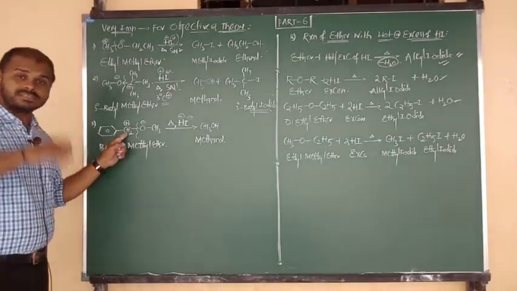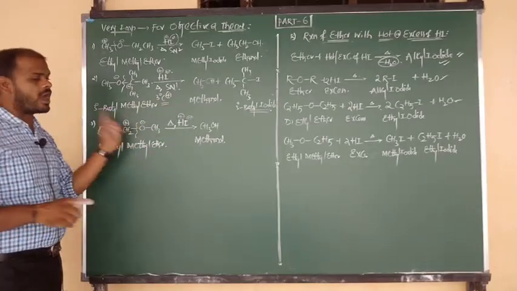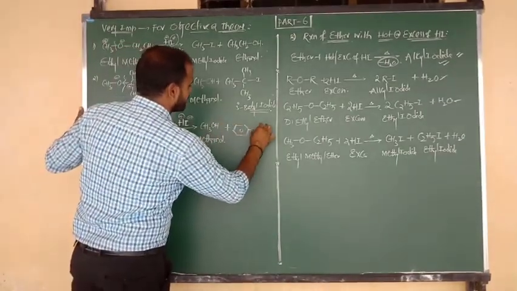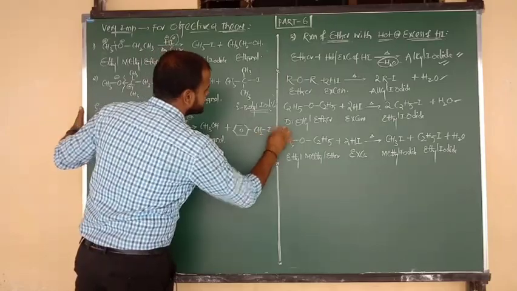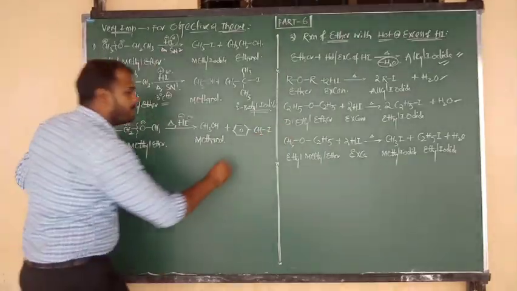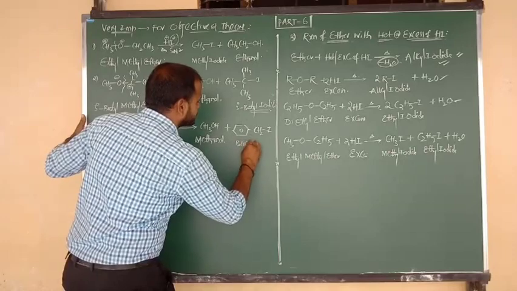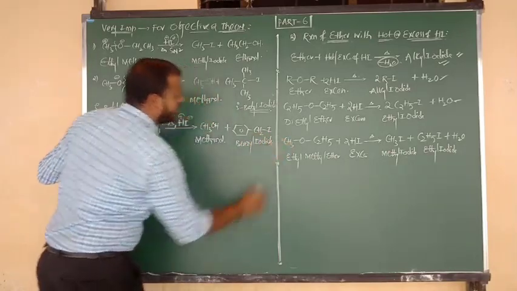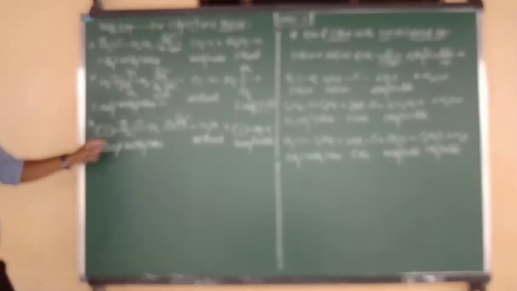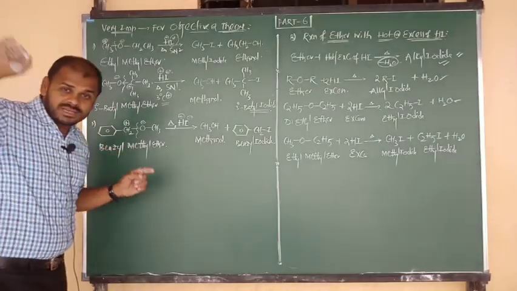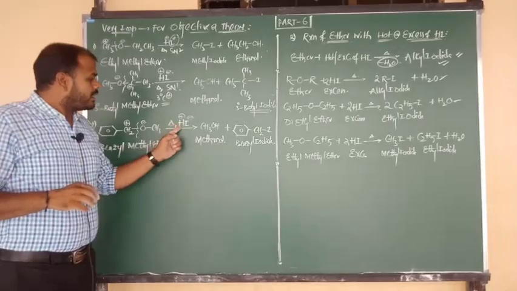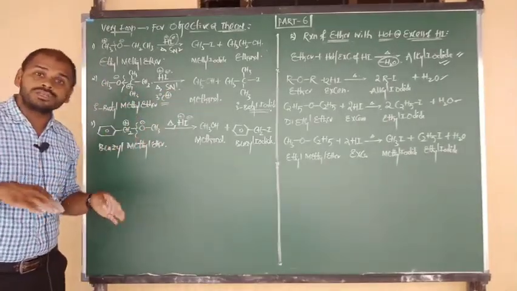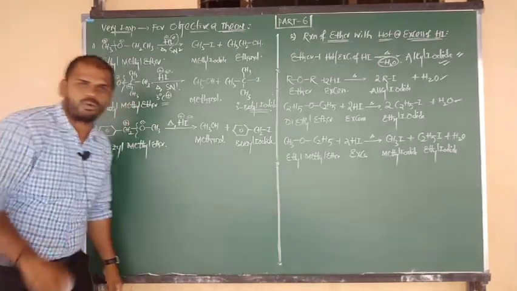Benzyl carbocation is more stable and it is attacked by I minus, and the product is nothing but, what beta? Yes, the product is benzyl iodide. What is the product you are going to get, beta? Benzyl iodide. One second. I have already told you in the SN1 mechanism, haloalkanes chapter, that in SN1 reaction, which alkyl halides are more reactive? Compared to tertiary, allylic and benzylic halides are more reactive.